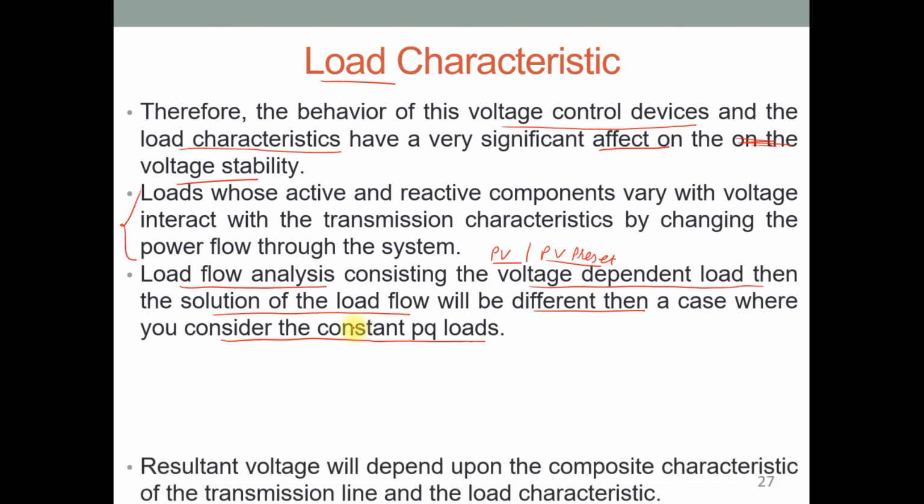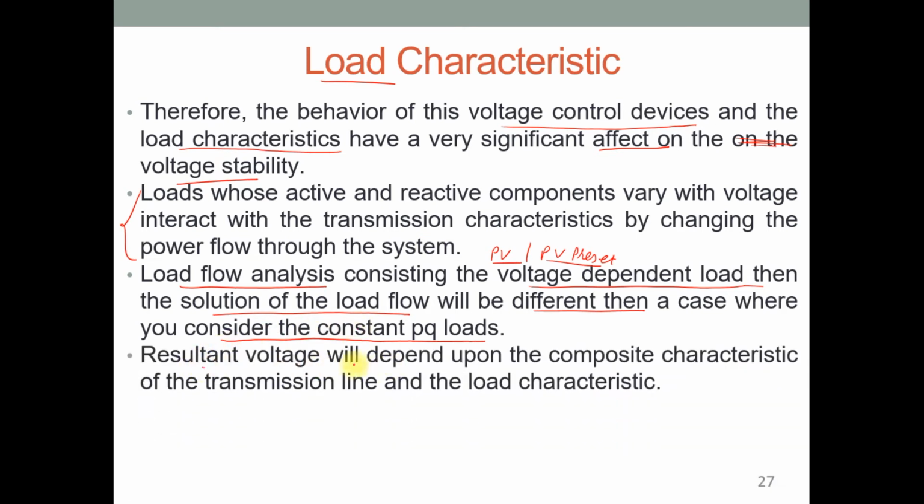Clear? So the resultant voltage will depend upon the composite characteristic of the transmission line and the load characteristic. For voltage stability analysis of that particular system, it will not depend on any single factor. It will depend on the composite characteristic, that means the combination of both the transmission system characteristic and the load characteristic.